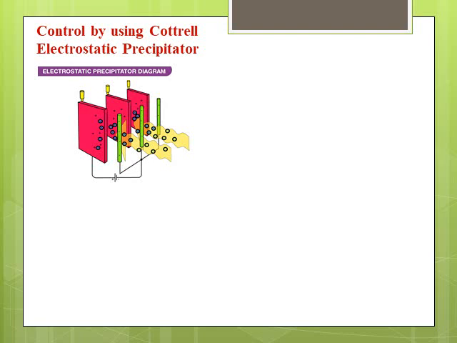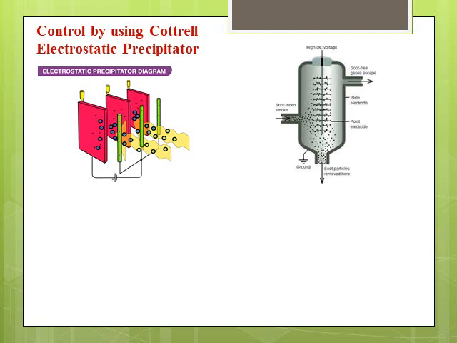When you look at the industrial Cottrell electrostatic precipitator, it typically looks like this. It is connected to a high DC voltage, and a series of rectangular plates is placed in between these charged rods. The soot which comes out from the factory is passed through this Cottrell electrostatic precipitator, and the gases are made to ionize.